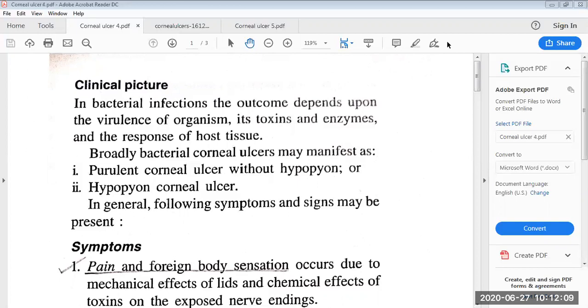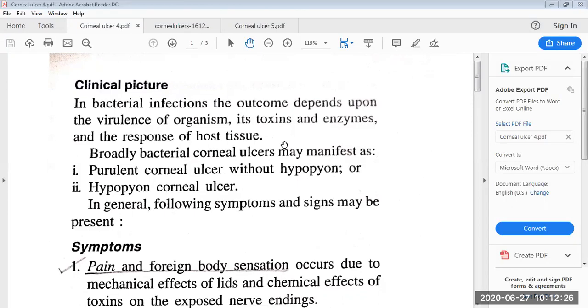Today in this session, we will discuss the clinical picture of the bacterial corneal ulcer. In the previous sessions, we have discussed the pathology of the localized corneal ulcer, the pathology of the perforated corneal ulcer, and now we'll discuss the clinical picture.